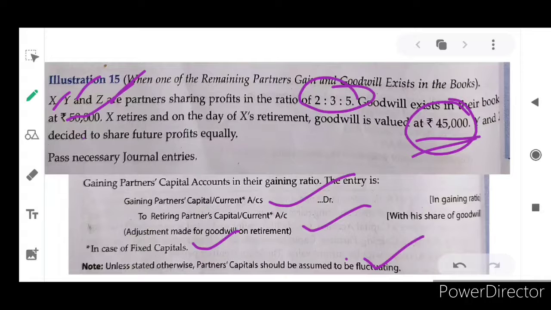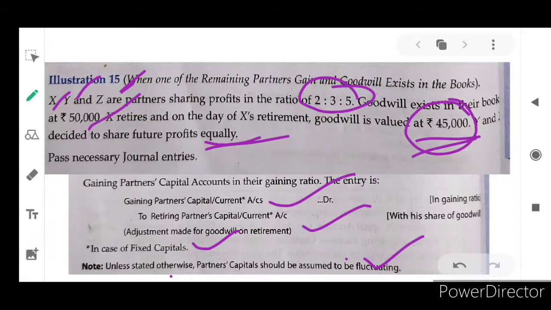But the book goodwill is already 50,000, isn't it? They decide to share future profits equally. Their new profit sharing ratio is equal.